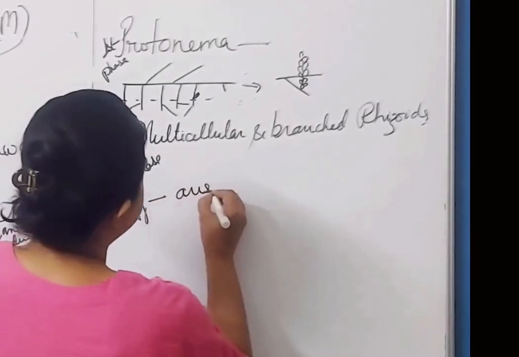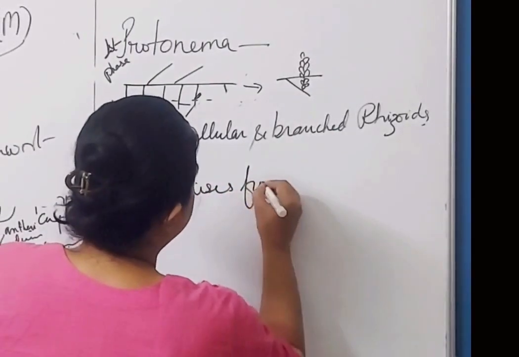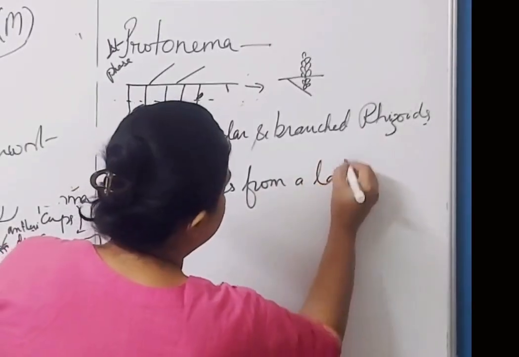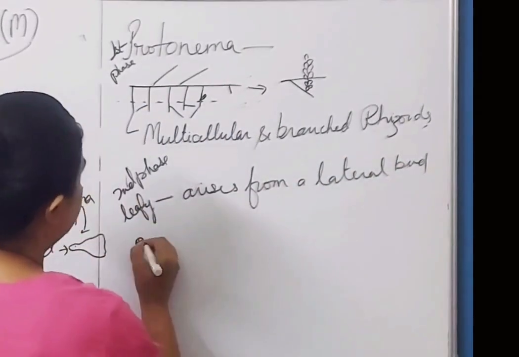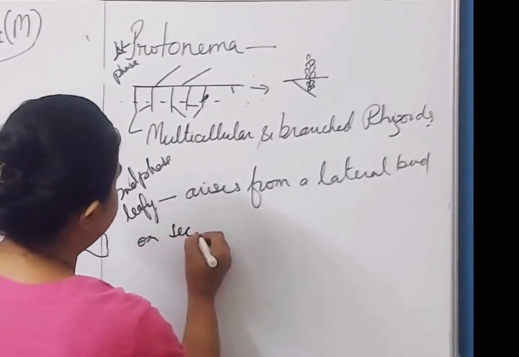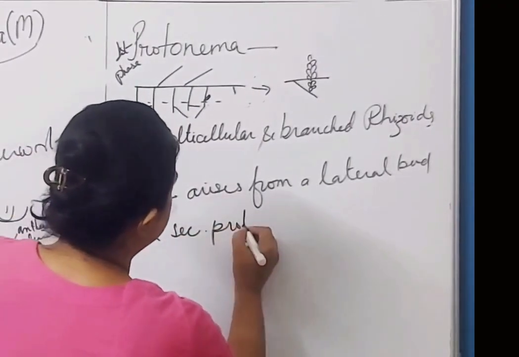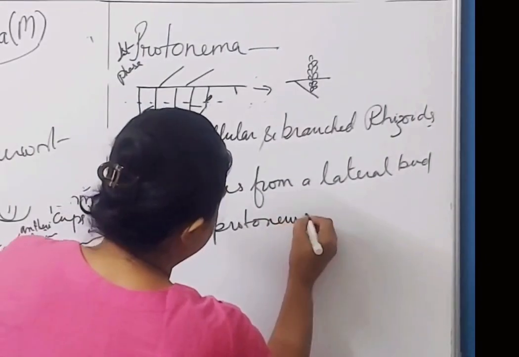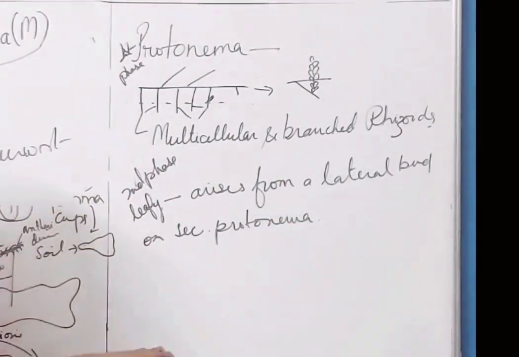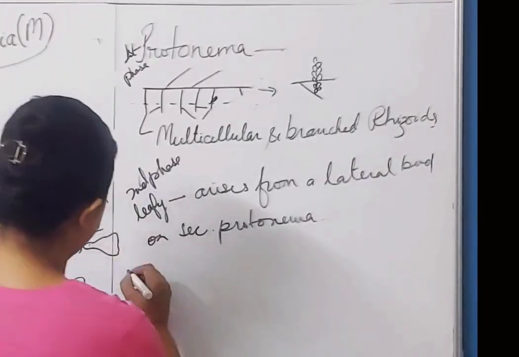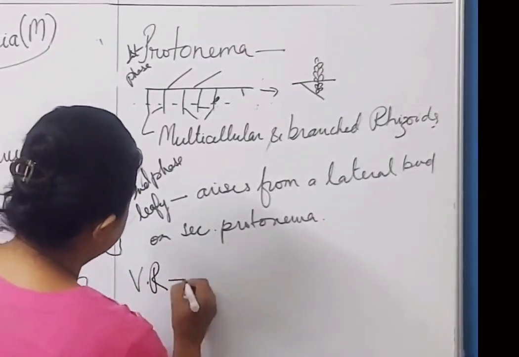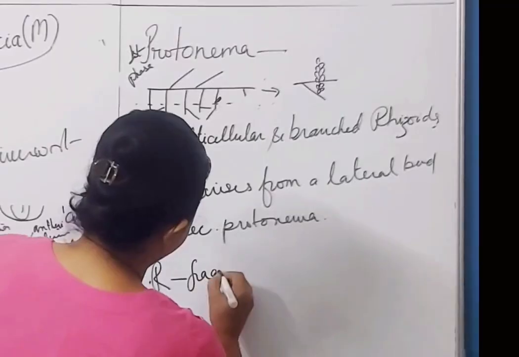It arises from a lateral bud on the secondary protonema. Clear? And in mosses भी vegetative reproduction is with the help of fragmentation.